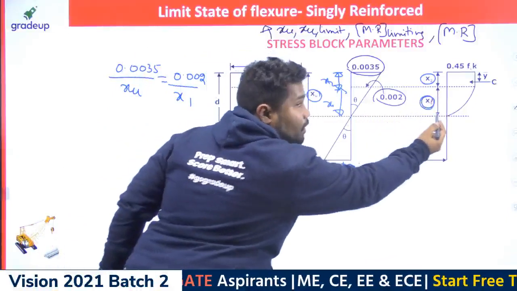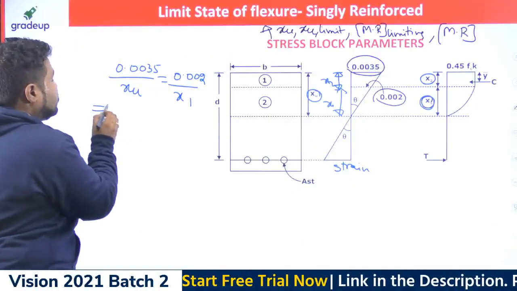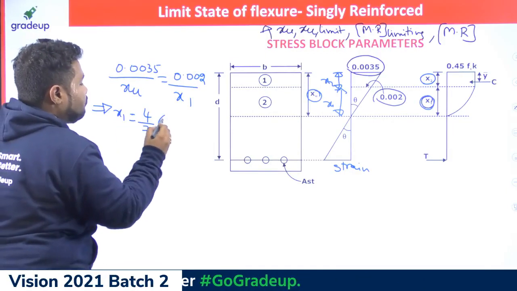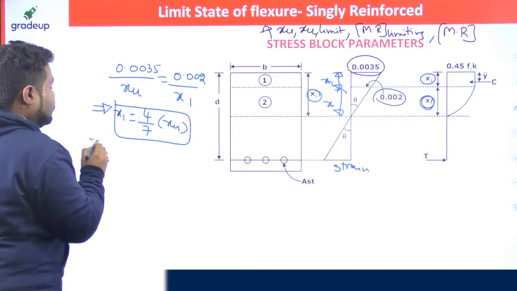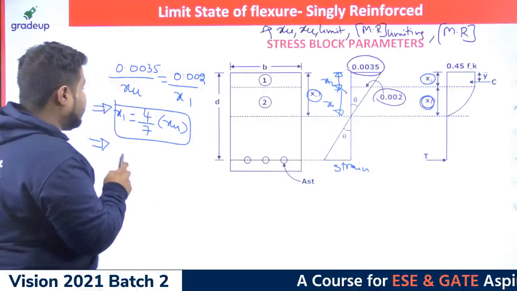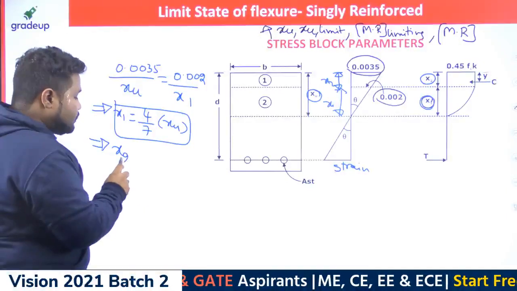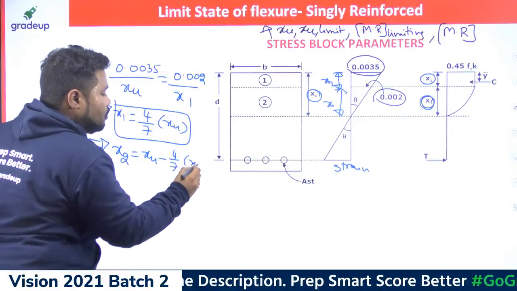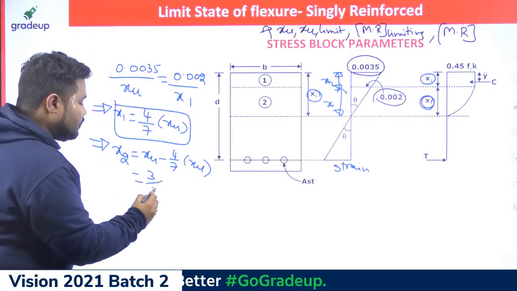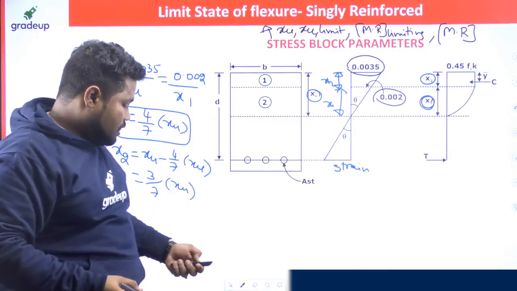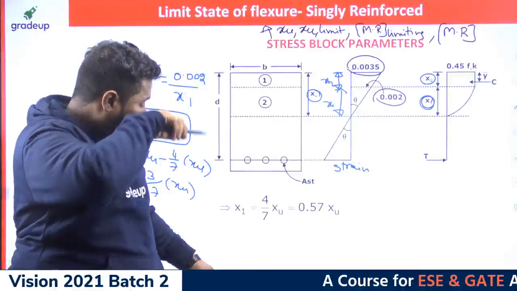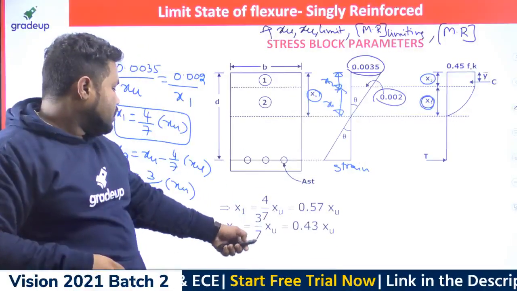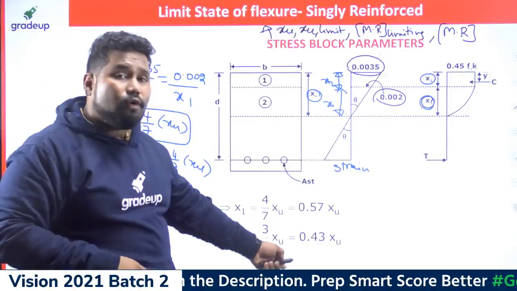x1, which is the depth of the parabolic variation of the stress block, right? This answer you will get as 4/7 times of xu. After you get x1 as 4/7 times of xu, x2 you can work out as xu minus 4/7 times of xu. You will get definitely the answer of 3/7, right? So the same thing we are mentioning here. x1 is 4/7 times of xu, which is 0.57 times of xu, and x2 is 3/7 times of xu, which is 0.43 times of xu.